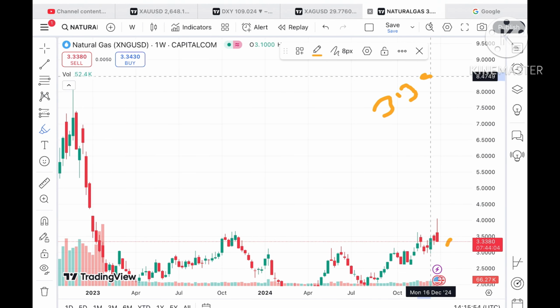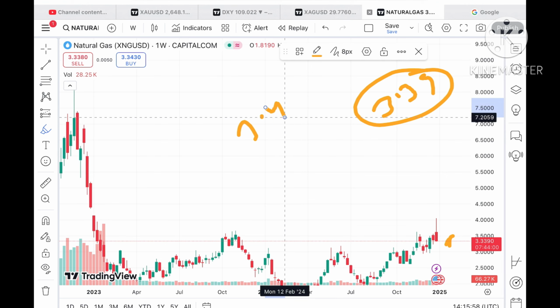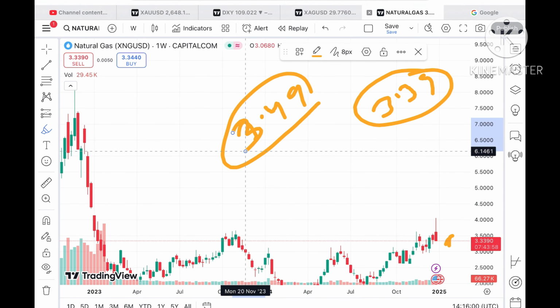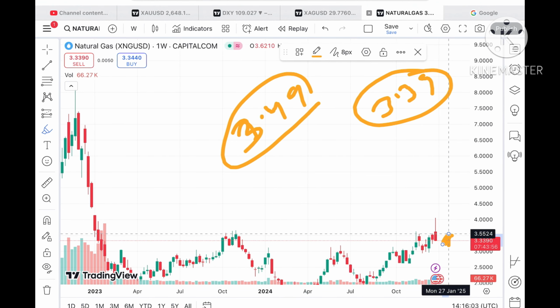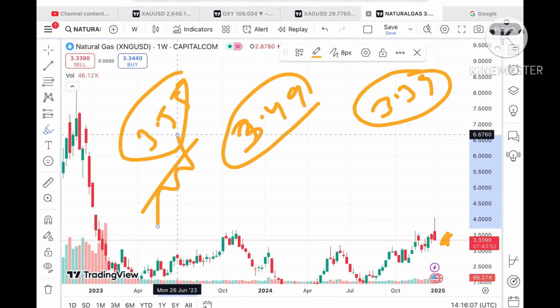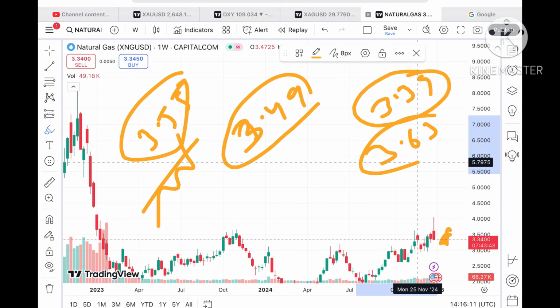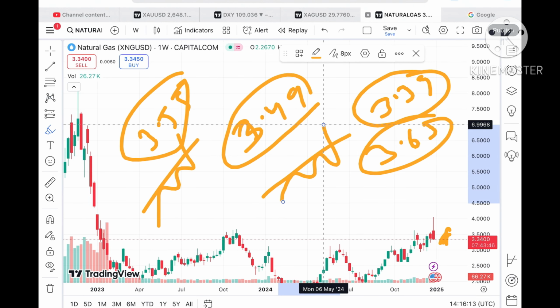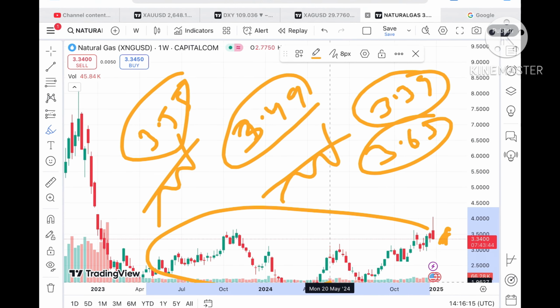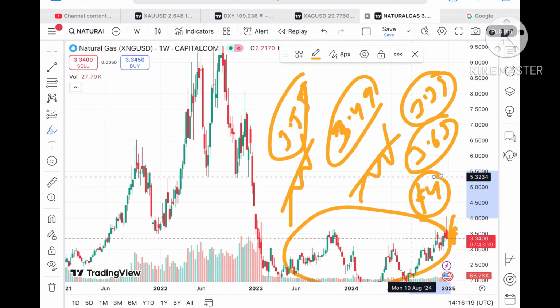around 3.39, and once it starts sustaining above this level, a probability of touching 3.49 will be there. This 3.49 is already being tested. After that, it can touch a level of 3.55, which is already being tested, so chances are high it will cross that level, and from there a level of 3.63 will be there. That level is already being tested, so after that it will cross this particular zone, and a chance of touching a level of $4 will be there.